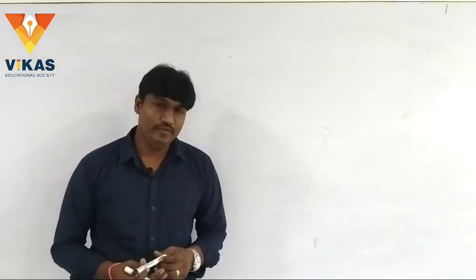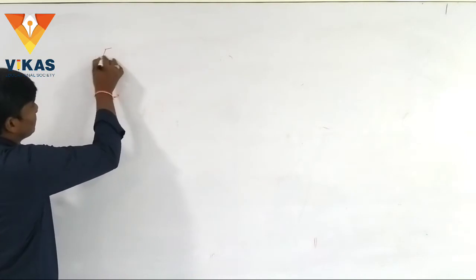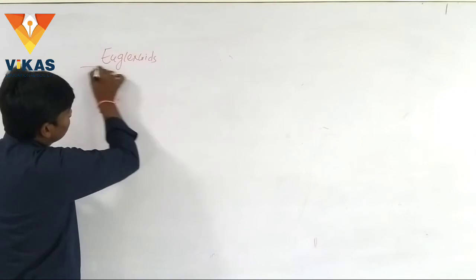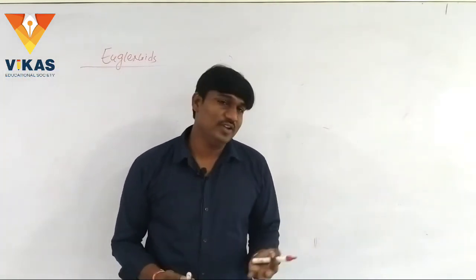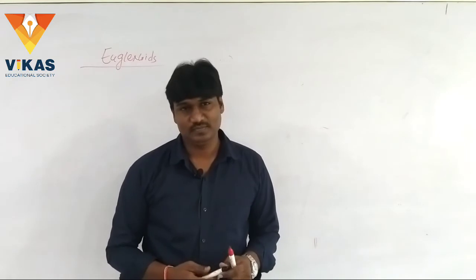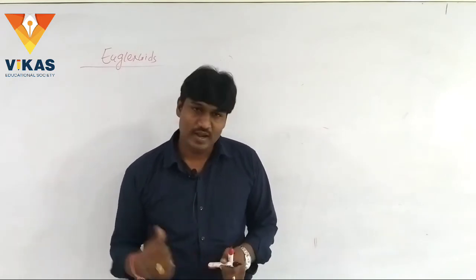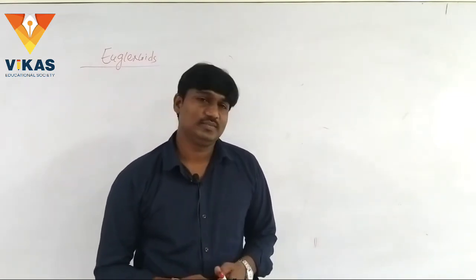Next we will discuss euglenoids. Students, already you know from your previous classes what is euglena. Already you know about euglena and paramecium. And here, what are the euglenoid characters?